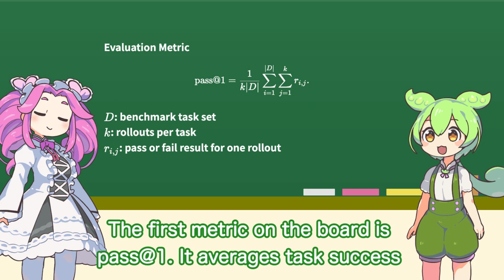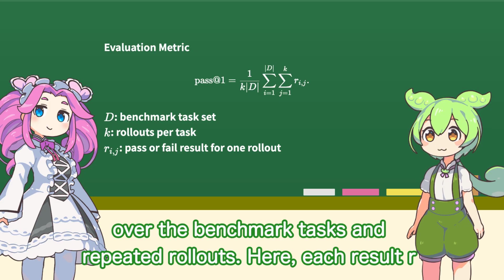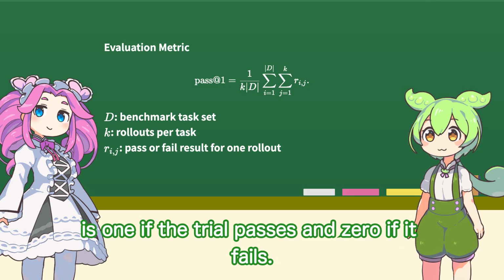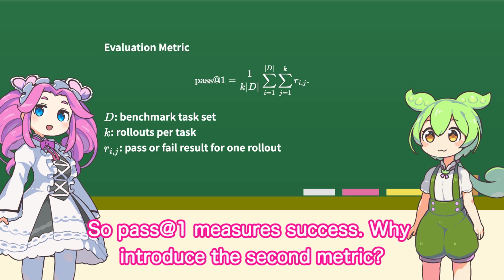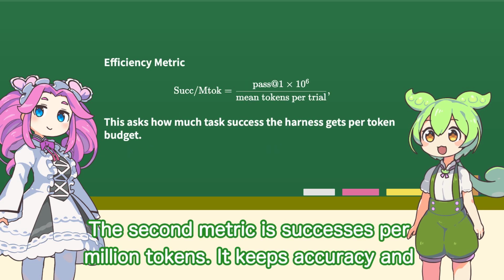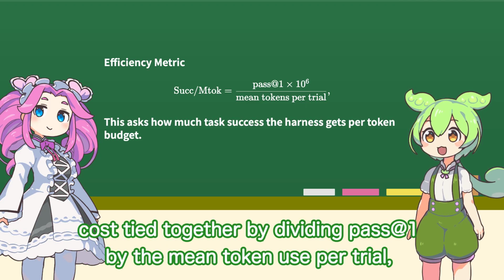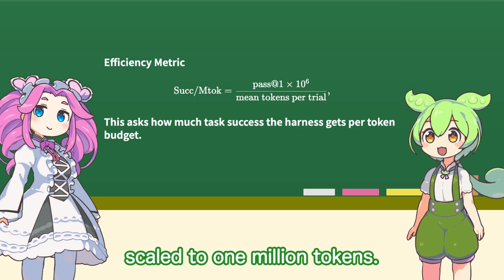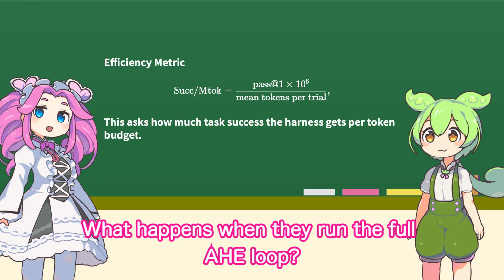The first metric on the board is pass at 1. It averages task success over the benchmark tasks and repeated rollouts. Here, each result is 1 if the trial passes and 0 if it fails. So pass at 1 measures success. The second metric is successes per million tokens. It keeps accuracy and cost tied together by dividing pass at 1 by the mean token use per trial, scaled to 1 million tokens.